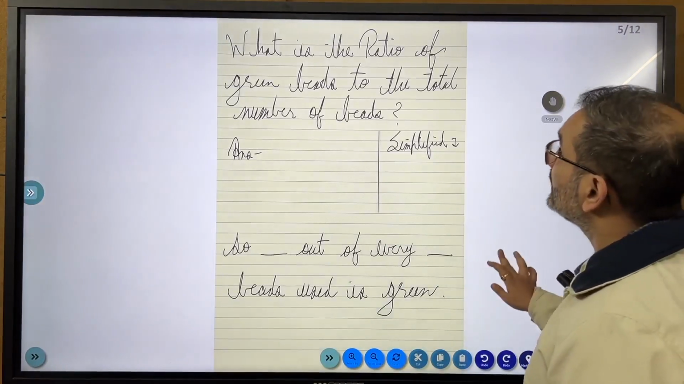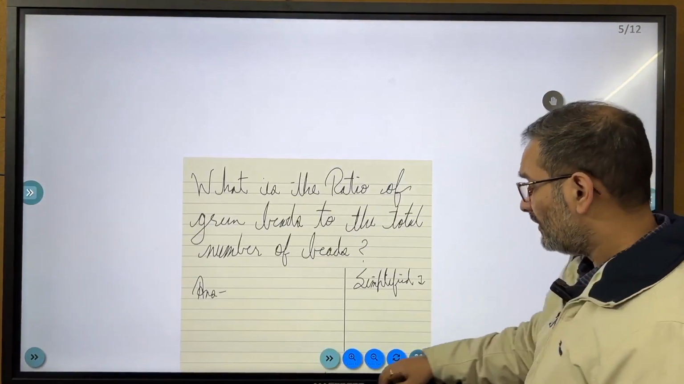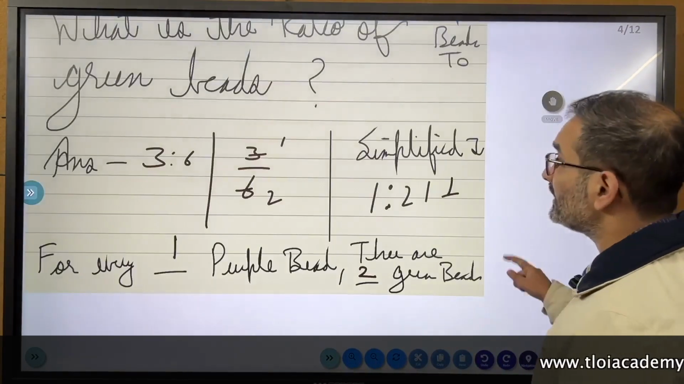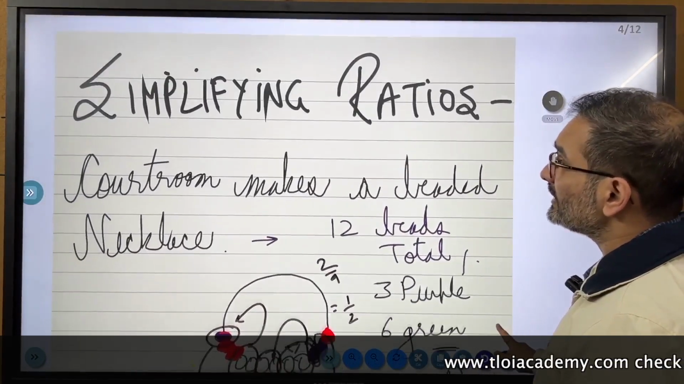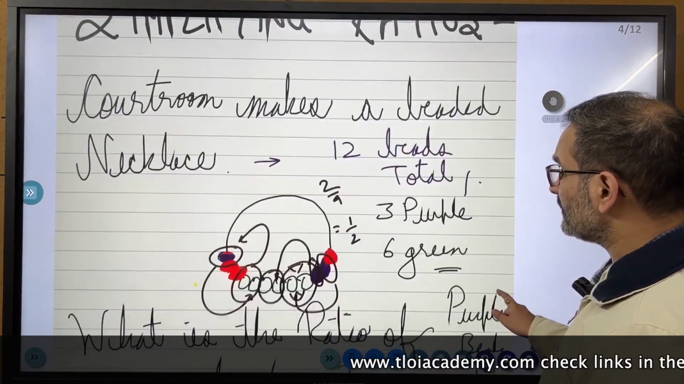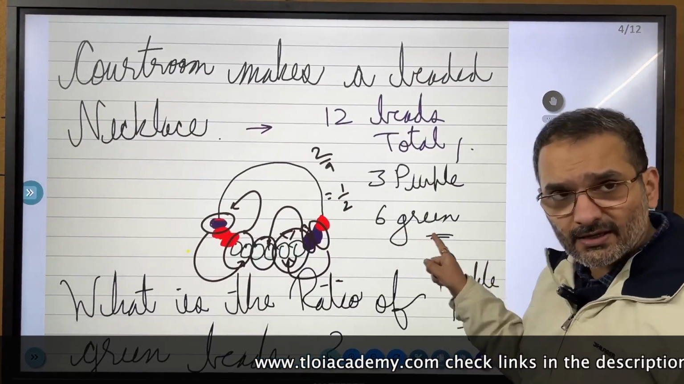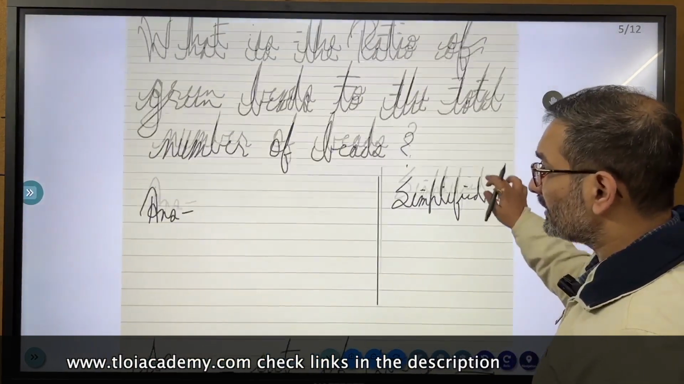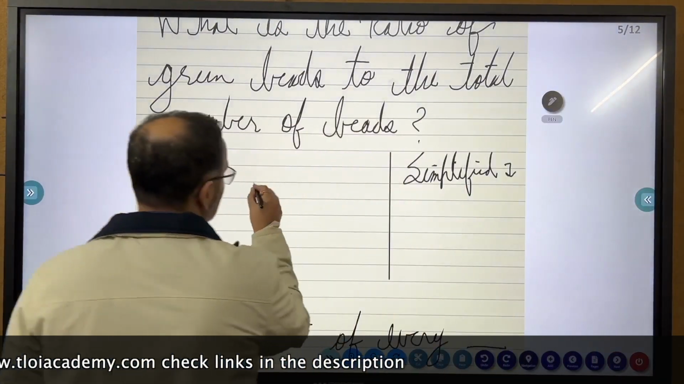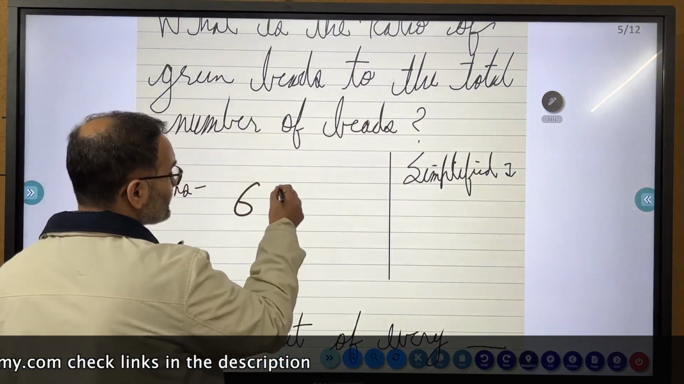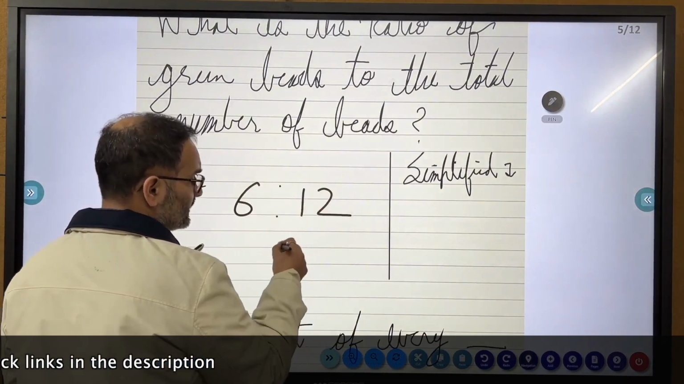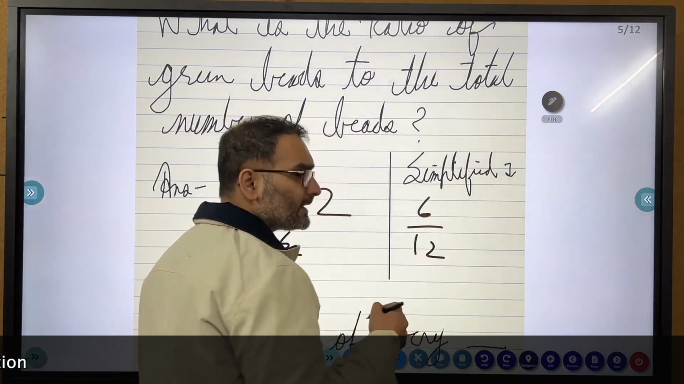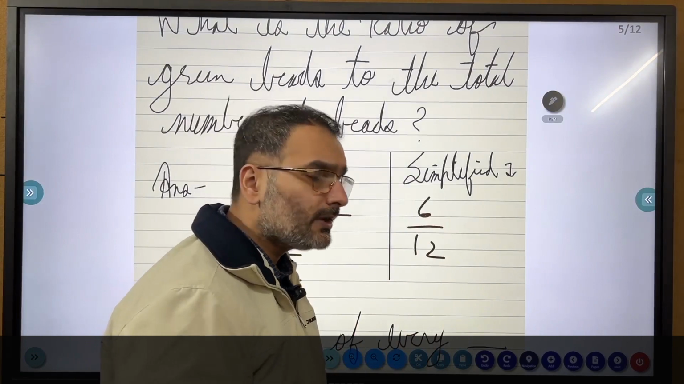ठीक है जी. What is the ratio of green beads to the total number of beads? Great. पहले जरा देख लेते हैं. कितने थे भाई साहब? 6 ग्रीन थे एंड टोटल कितने थे? There were 12 beads in total. Great, great. So let us यहाँ पे right. 6 were the green beads and 12 are total. ठीक है जी. और ये हो गया 6/12. अच्छा 6/12. 6 1 6, 6 2 12.